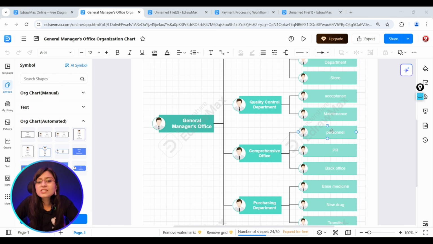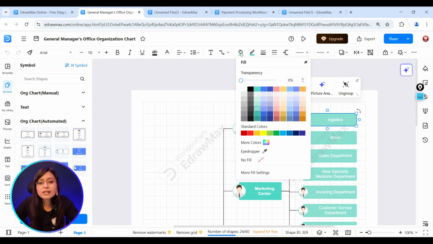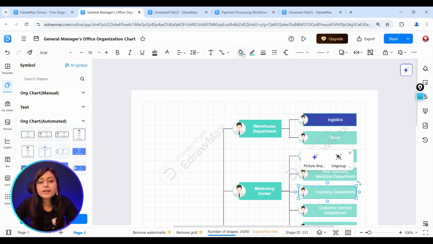If you would like to edit certain things, or you would like to change the color of a particular block, then you can fill the color and select the color as per your requirement. So let's suppose I have to make this color blue. So I'll select this here from blue. Let's suppose I have to write here invoicing department and I have to make this with a red color. So I can select the colors as per my need.